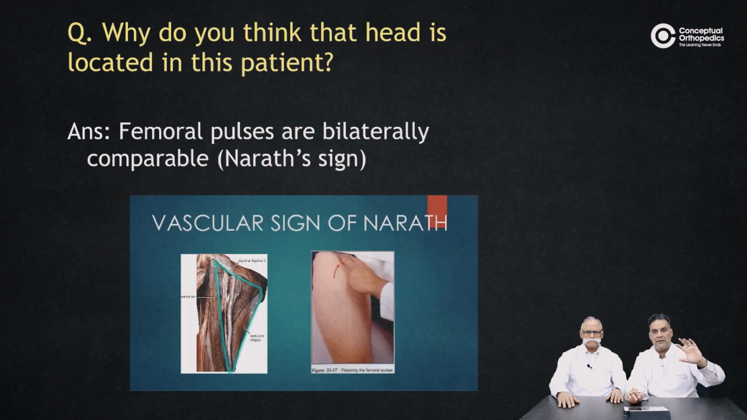And why do you think that the head is located in this patient? Means, why do you think that this is not a neglected posterior dislocation or anything else? Because the femoral artery pulsations are palpated against the head of the femur. It's the ground level resistance to this artery pulsation, the head of the femur. And you will be able to palpate them, and they'll be comparable to both the sides in a case of neck femur. Whereas in a dislocation, the femoral artery pulsations will be absent, called the vascular sign of Narath being positive.